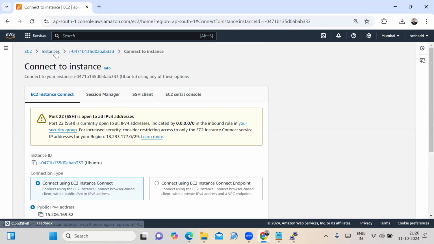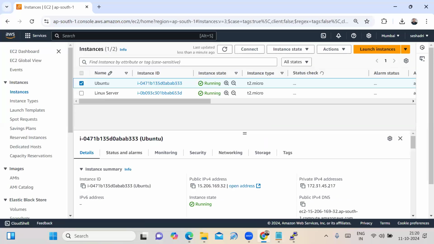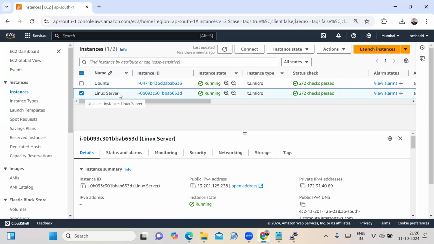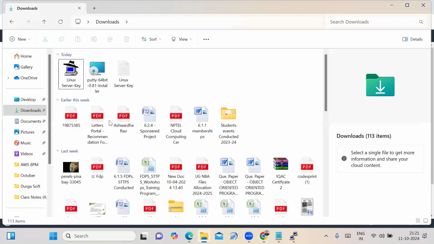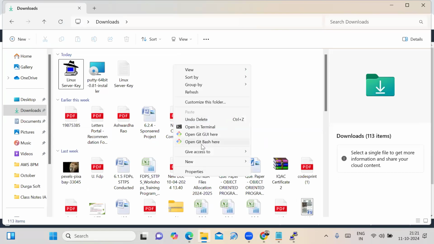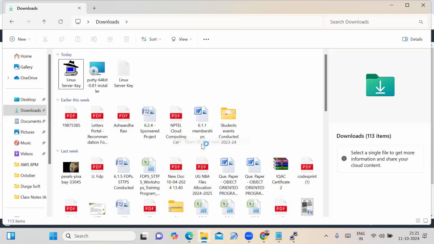Here I am connecting using PuTTY. Sir, I need to connect using Git Bash. You have to download Git Bash on your laptop. See where my PEM file is, in my downloads. Go to that particular folder. Already in my laptop, Git Bash is installed. You have to open it here.